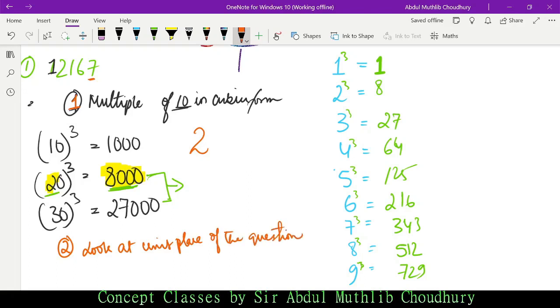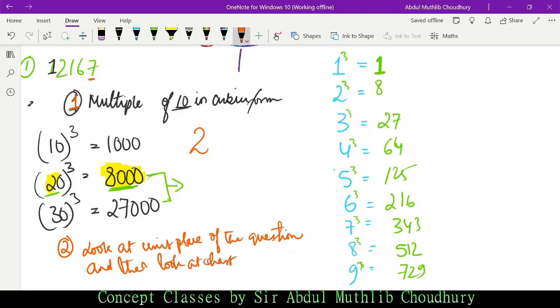I'm just writing this up for your conceptual clarity. Okay, do not write this during examination. Look at unit place of the question and then look at the chart. Which chart? This cubic chart.